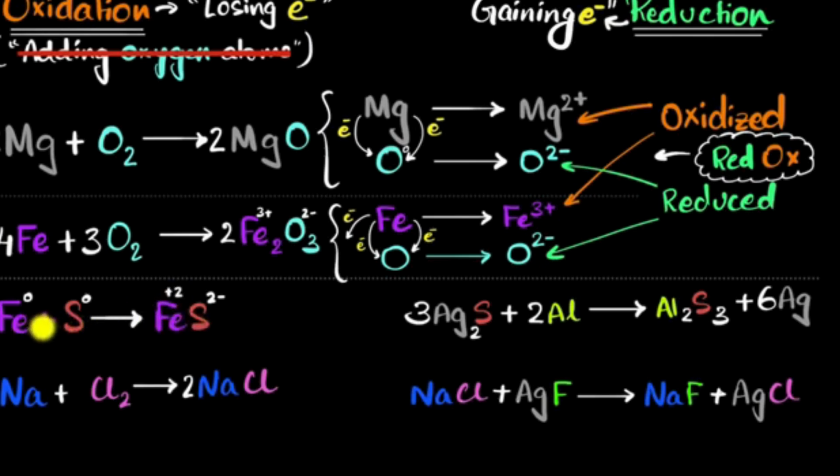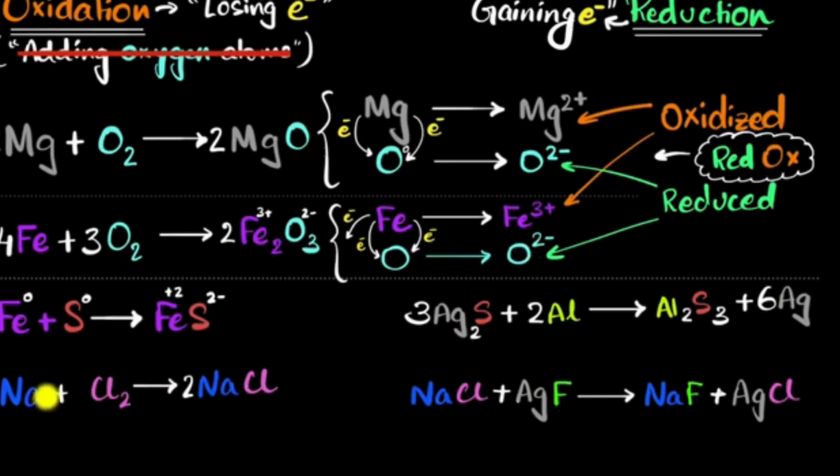But what's important for us is that, look, iron is the one that has lost electrons, which means iron got oxidized. Sulfur is the one that gained electrons, and therefore sulfur is reduced. Again, sulfur's charge has reduced. Sulfur is the one that underwent reduction. Now would be a great time for you to pause the video and try to analyze the remaining 3 reactions.